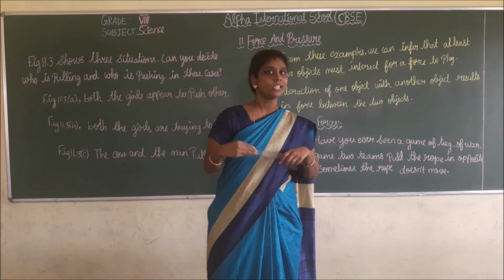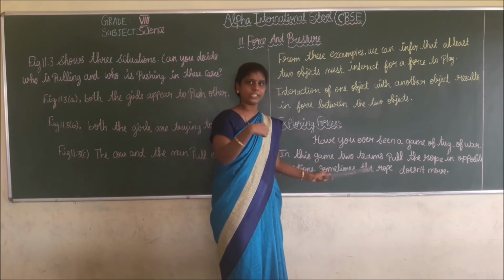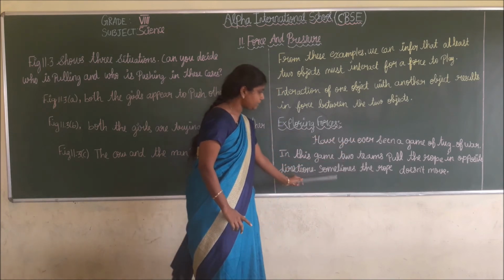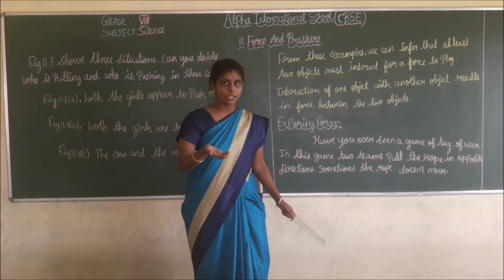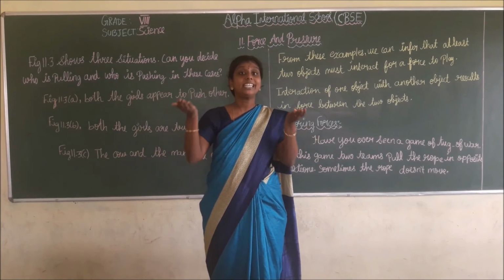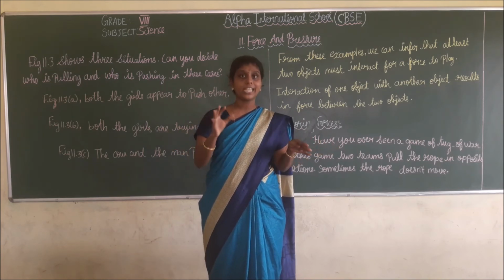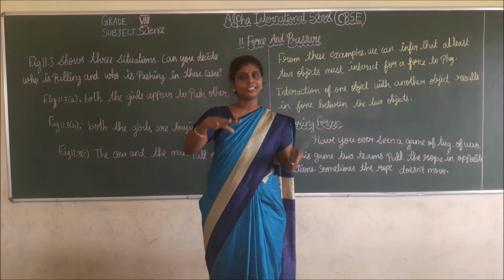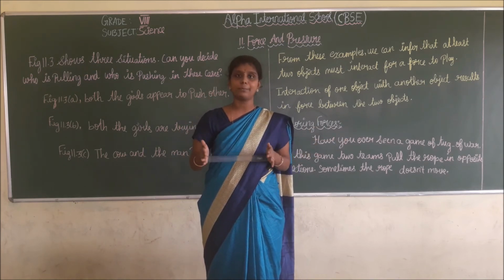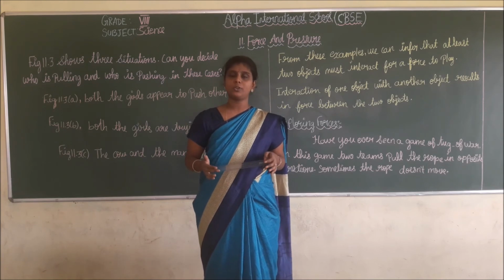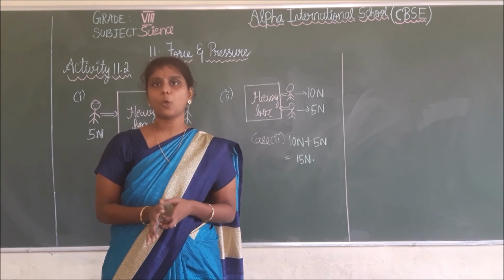Do you understand, students? See, in this game two teams pull the rope in opposite directions. Sometimes the rope does not move. Why? Because if the two teams give equal force, the rope does not move. The team that gives a heavier force finally wins the game. Okay, this is an example for exploring forces. Next, we are going to see another example for exploring forces.